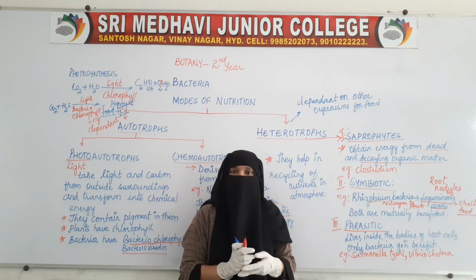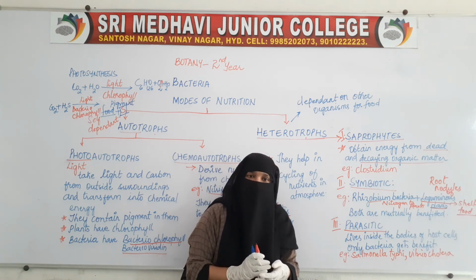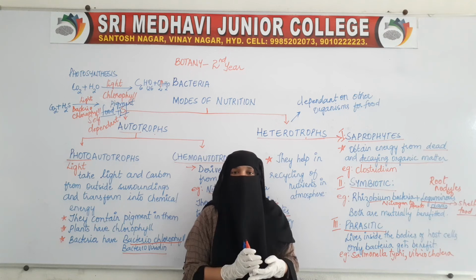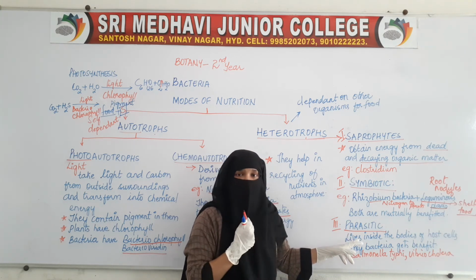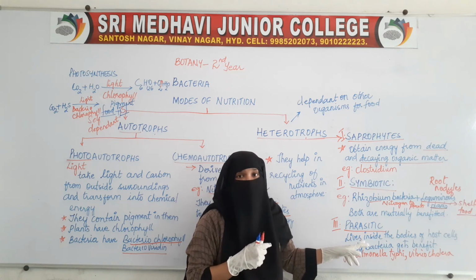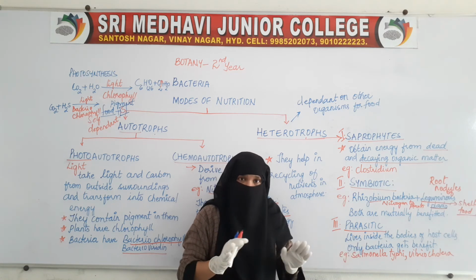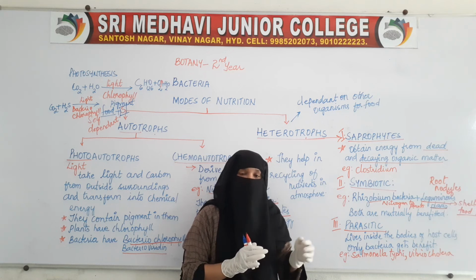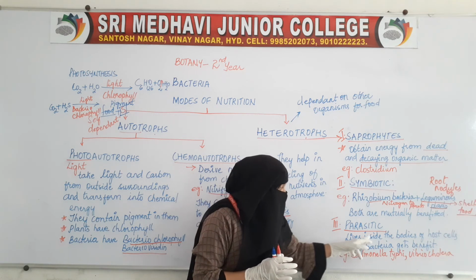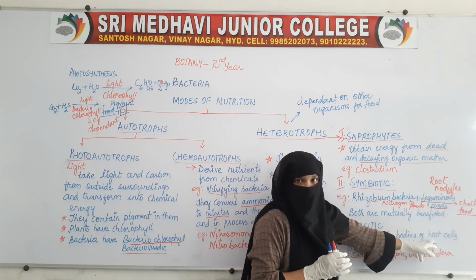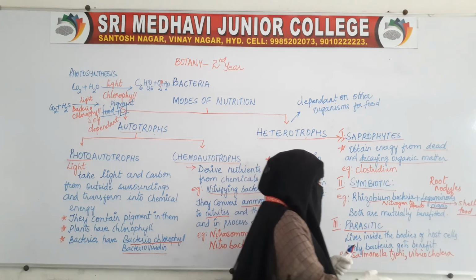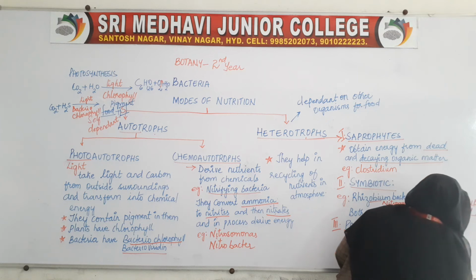Parasites are the organisms which cause diseases in the bodies of living organisms. So this type of bacteria are parasitic in nature. They cannot survive on their own. These parasitic bacteria live inside the bodies of the hosts.